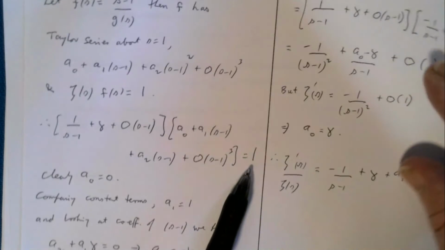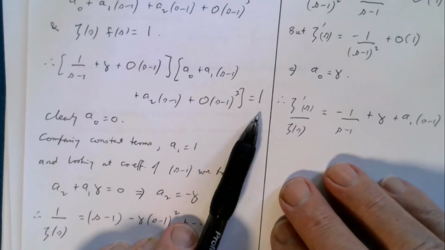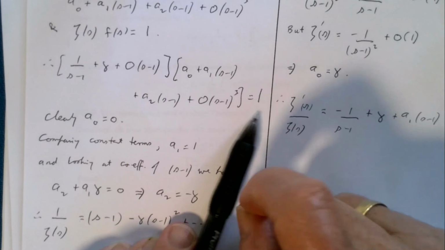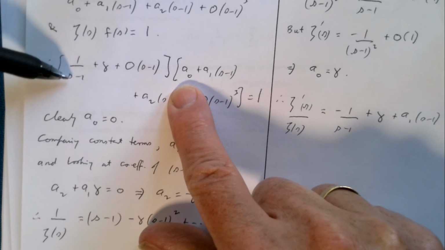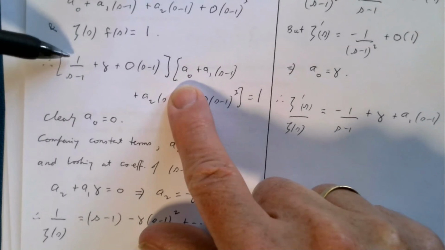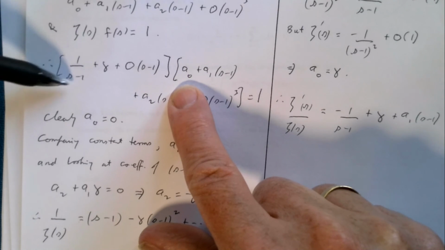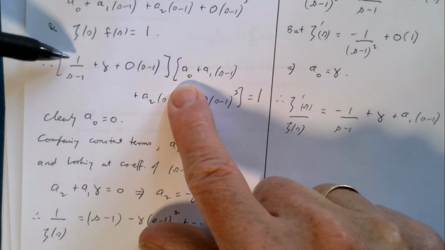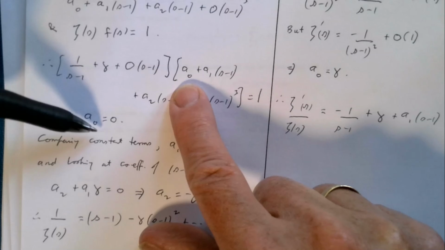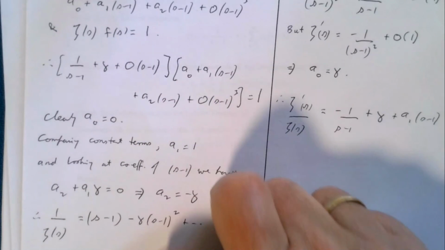Then we just take a deep breath and expand, and we see what happens. You'll get an a naught on 1 on s minus 1, and you can't have a 1 on s minus 1 term because this has to be equal to 1 for all s, and so that means the a naught must be 0 to clear off that product.